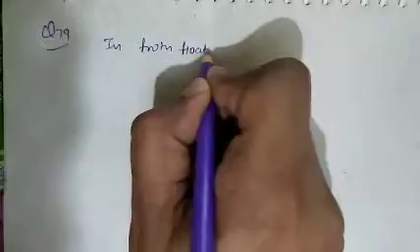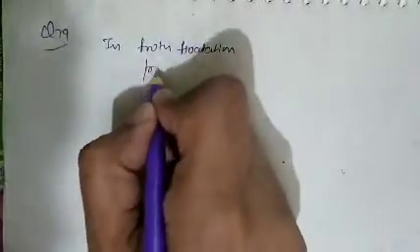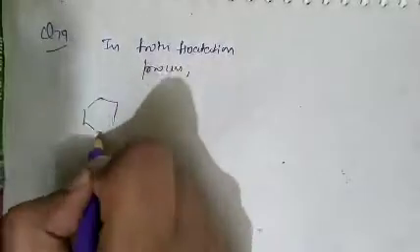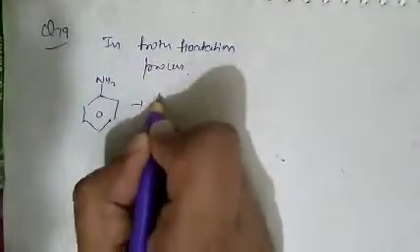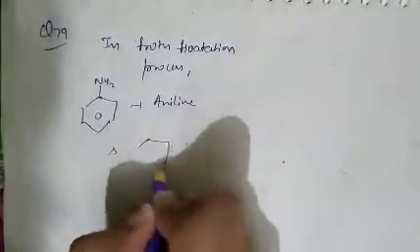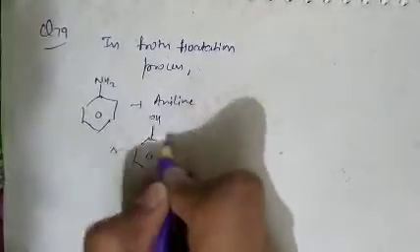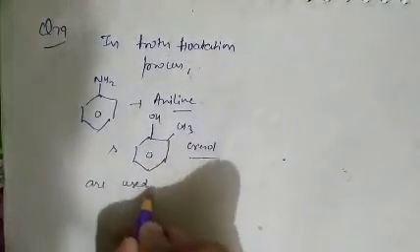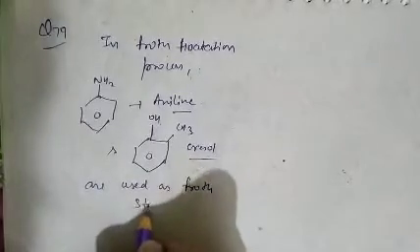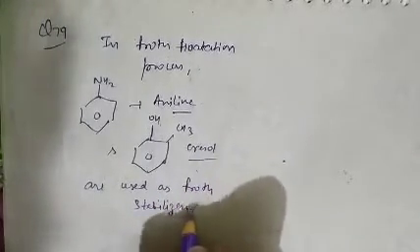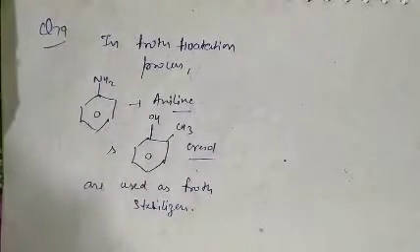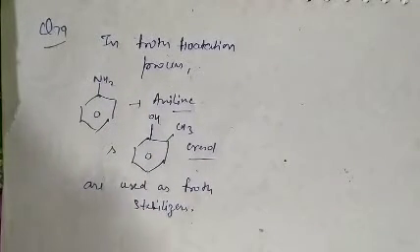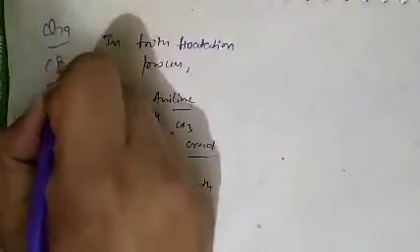As we know, in the froth flotation process, aniline and cresol are used as froth stabilizers. So the correct statement is that aniline is a froth stabilizer. Question number 79, option B is correct.